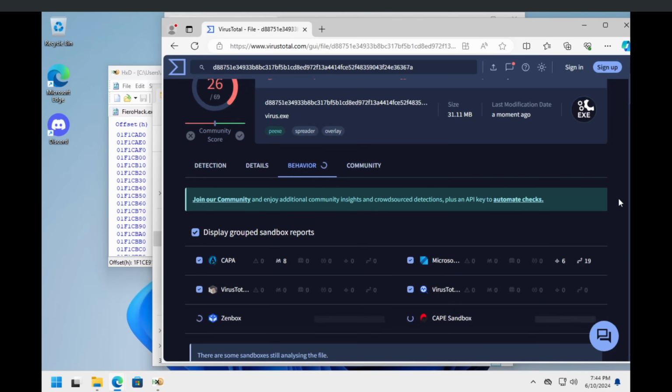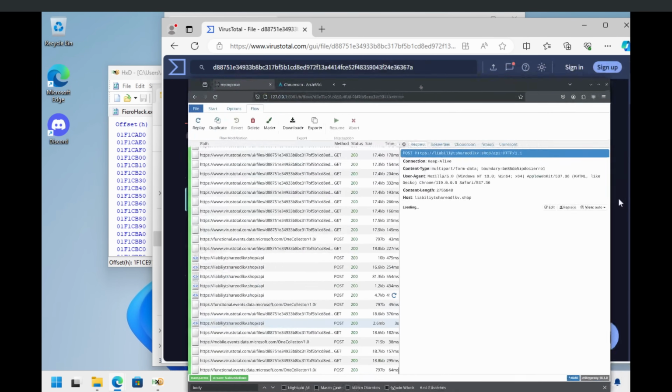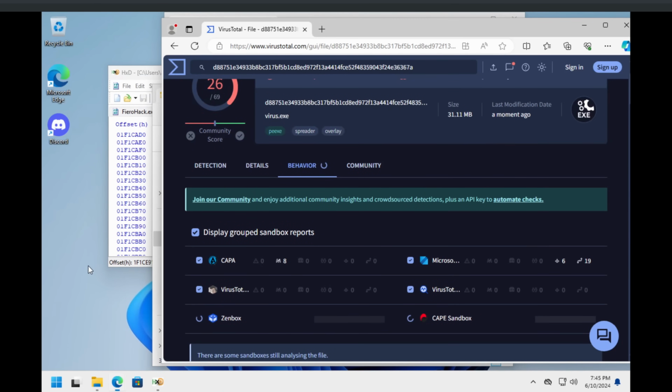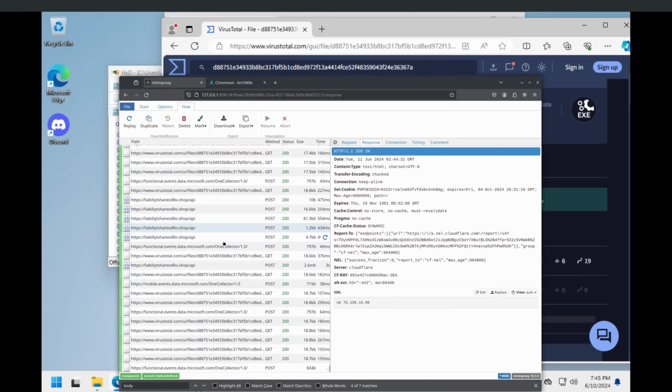Okay, and here was our first C2 call. This went to liability share. But it seems like... Oh, it's lagged my browser. Okay, that's odd. Oh, it's a multi-megabyte file. Okay, let's just try and click off of that before it crashes my browser.